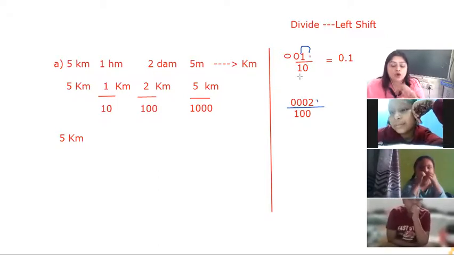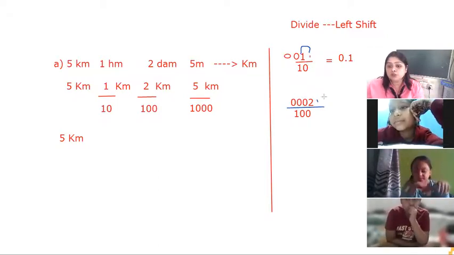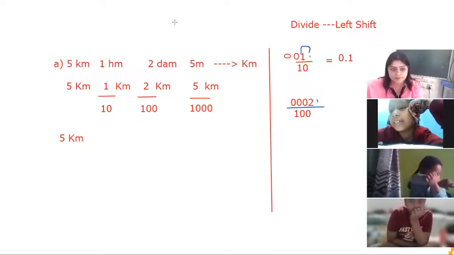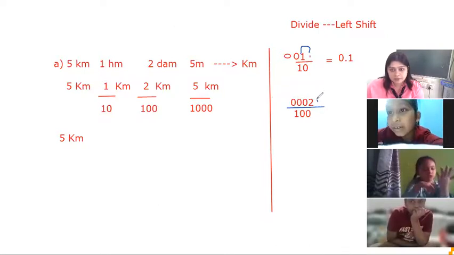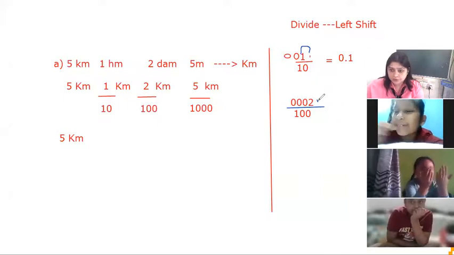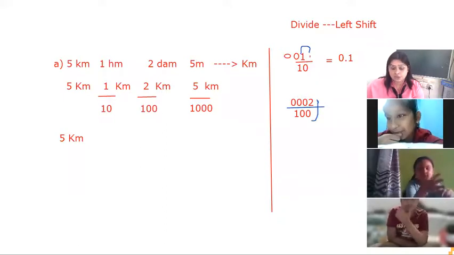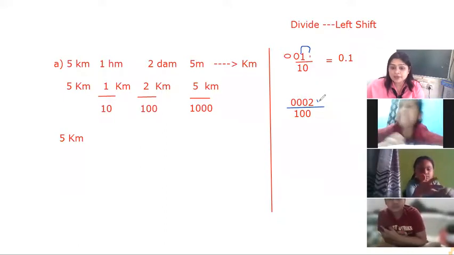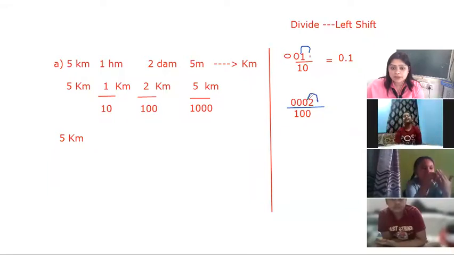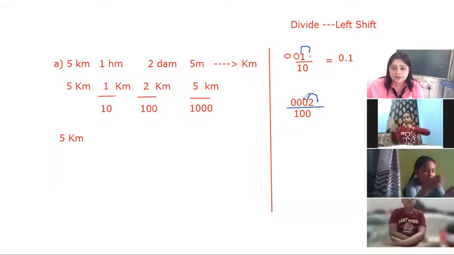We are shifting the decimal to the left hand side by how many shifts? Ma'am, 3. We are going to divide it by 100, so 2 shifts, because we are dividing by 100. So the 1 shift will be here and the second shift will be here.